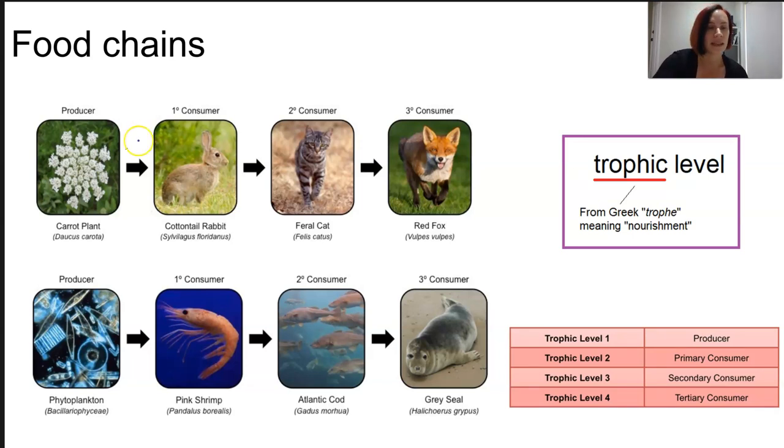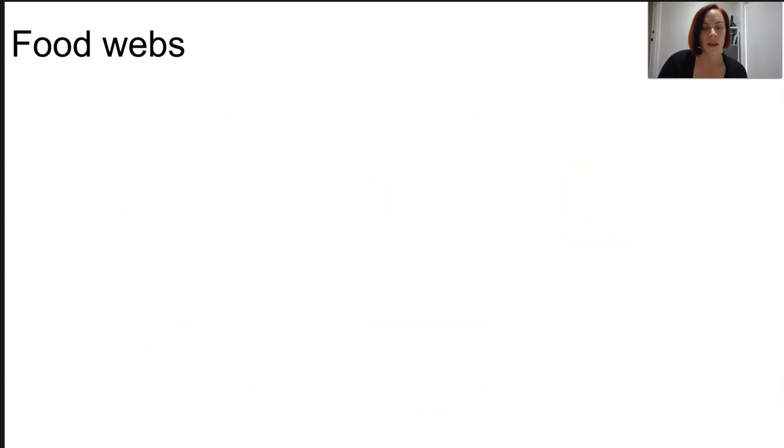Now, the arrows here represent the energy, or the energy and the matter, flowing in the interaction. So, for example, in that cottontail rabbit and carrot plant situation, the rabbit is eating the plant, meaning the plant's energy is flowing into that next trophic level. Food chains only show one possible energy flow pathway. They are very simplistic, and therefore they are limited in length because there's not enough energy available beyond 4 to 5 trophic levels.